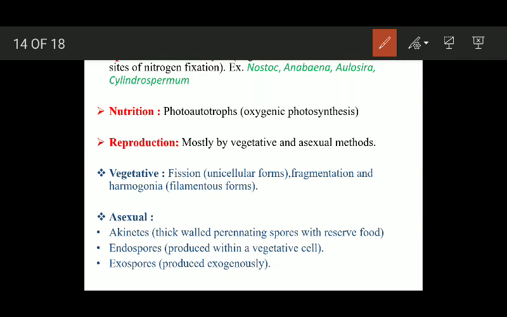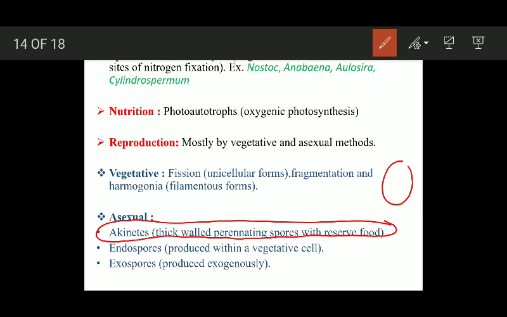Now asexual reproduction. Asexual reproduction occurs by various methods. The first one is akinetes. Akinetes are thick-walled perennating spores with reserve food. Some cells get converted to akinetes.